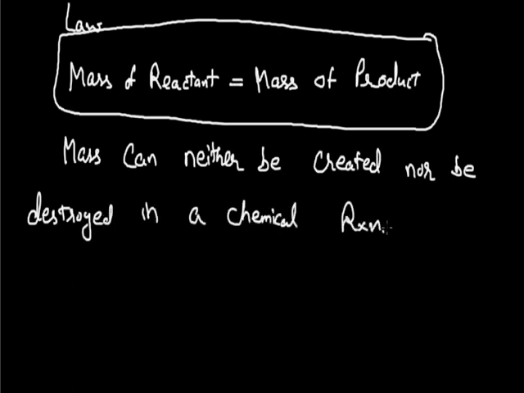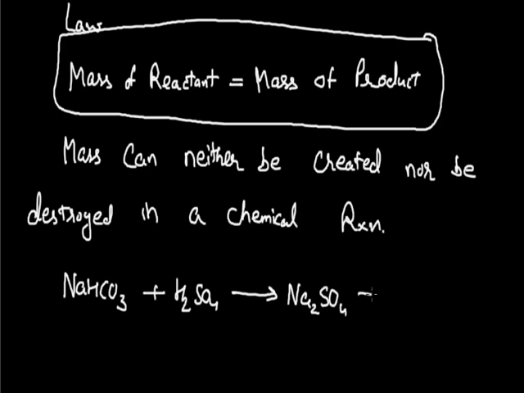And the statement I have written just now is known as the statement of the law of conservation of mass, which was proposed by Lavoisier. Now this law is useful to solve many kinds of numerical problems, such as a numerical where sodium bicarbonate NaHCO3 reacts with sulfuric acid H2SO4. By the reaction of a metallic bicarbonate with acid, fixed products are always formed: the salt Na2SO4 with carbon dioxide and water.